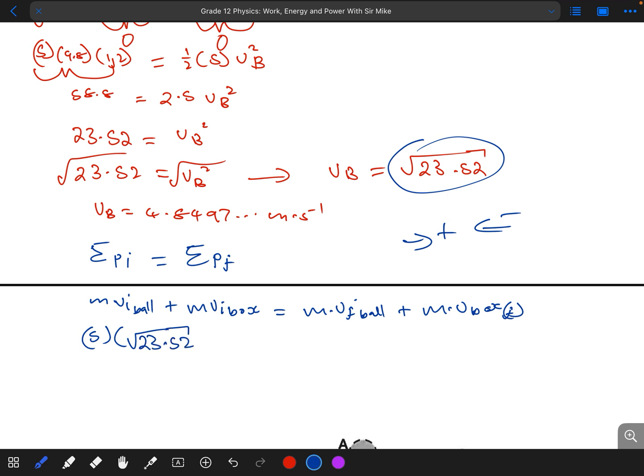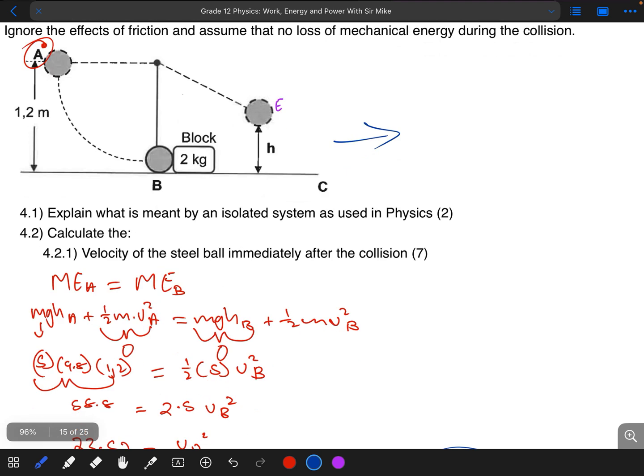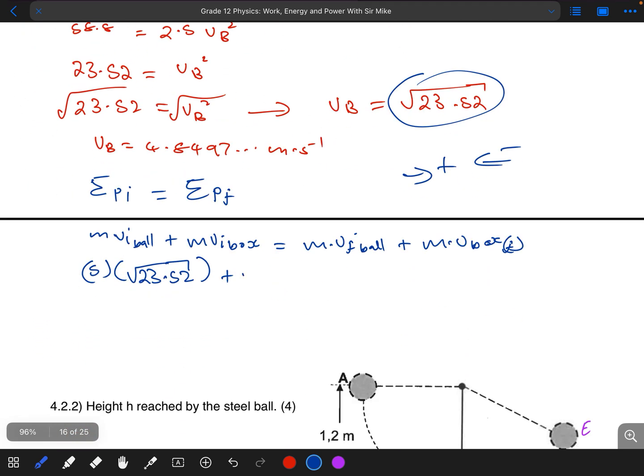I'm just avoiding writing all those decimals. Plus the mass of the block, which is 2, multiplied by its initial velocity, which would be 0.